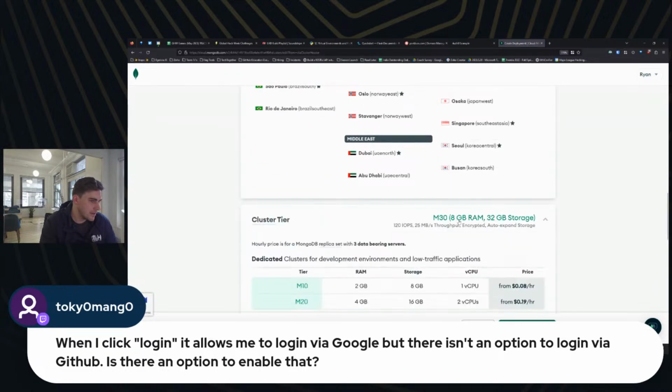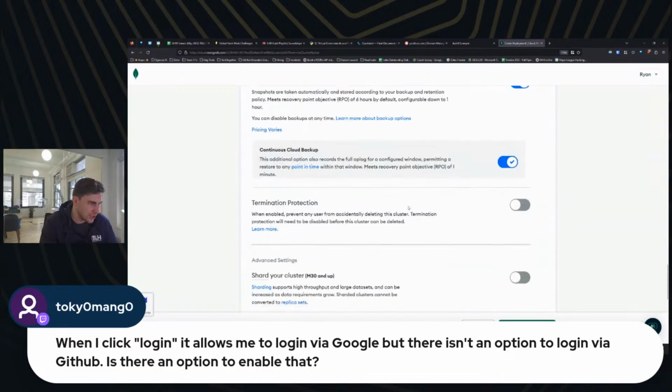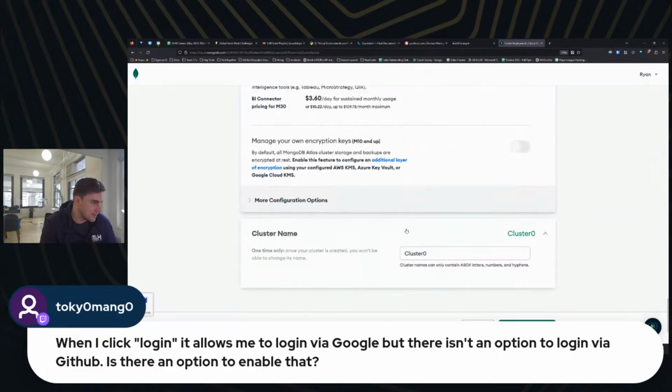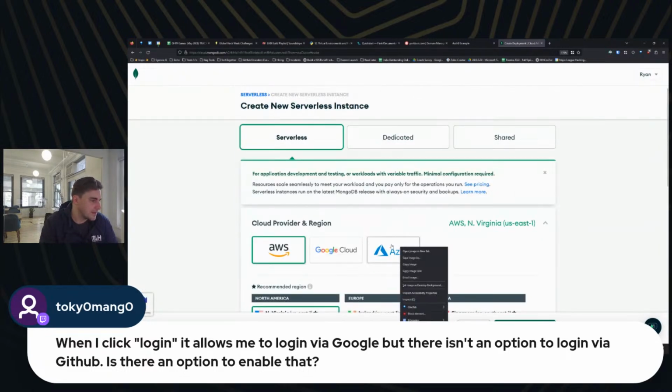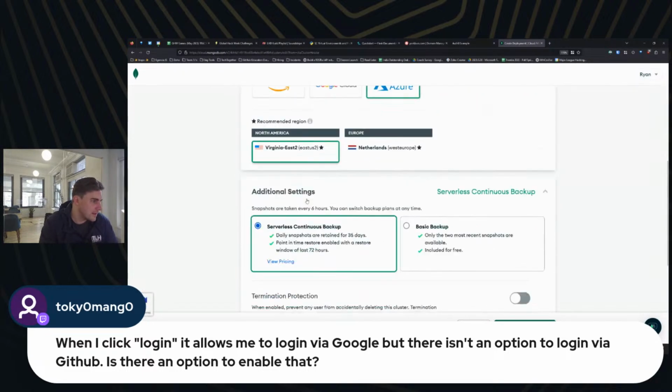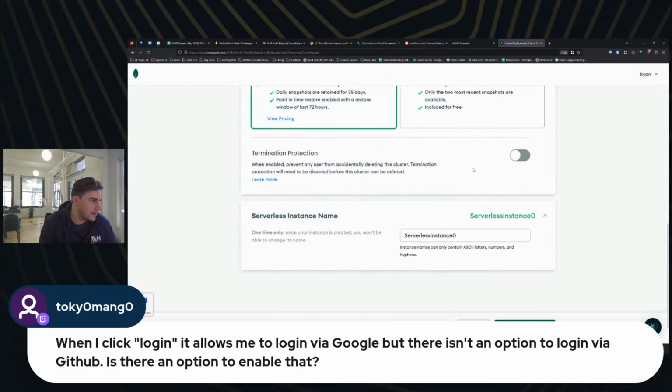Cluster tier. I wonder if it's because I already have one. I'm not actually sure. And let's go try serverless again here. Let's try Azure. US East is fine. Okay. And let's just try GHW Games Live. And let's create an instance here.